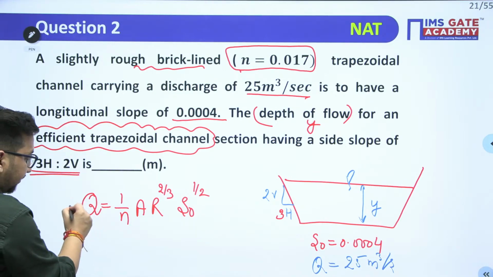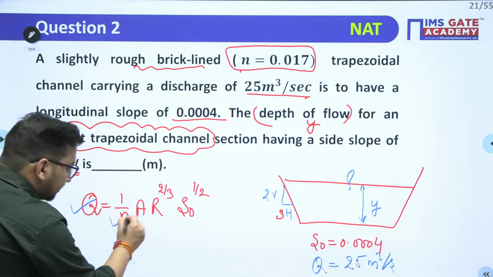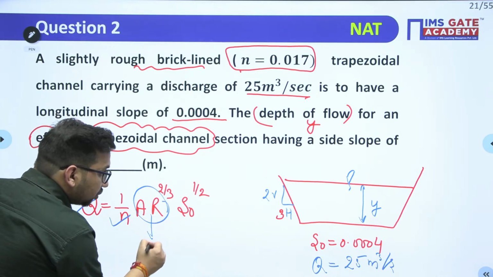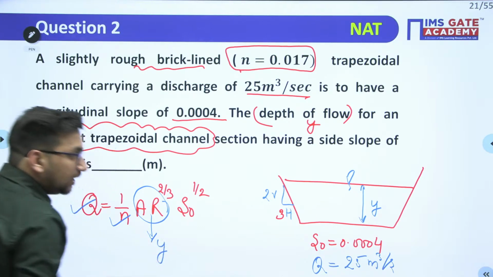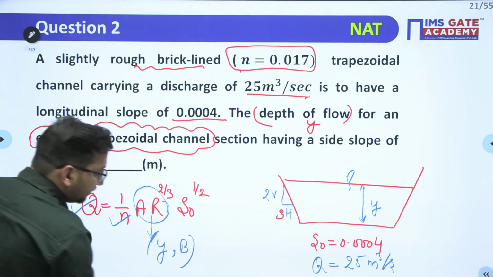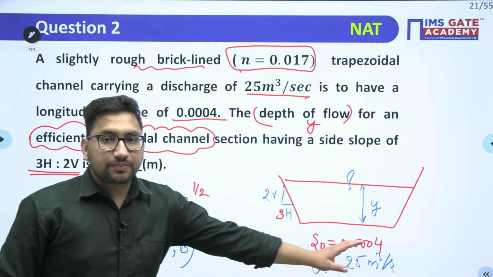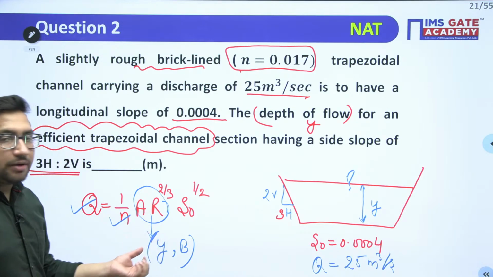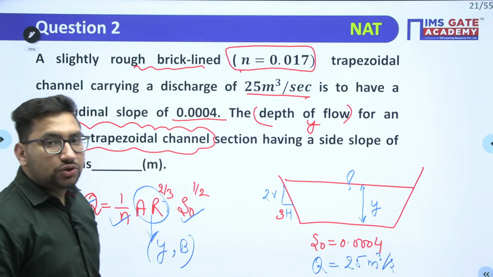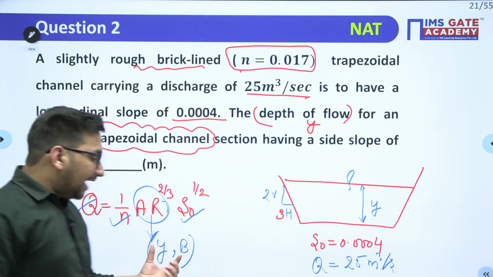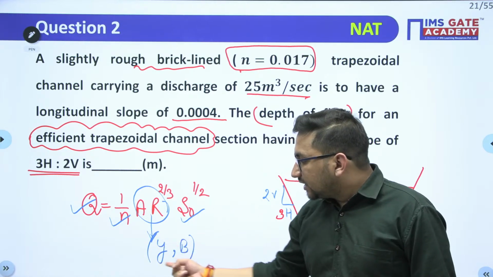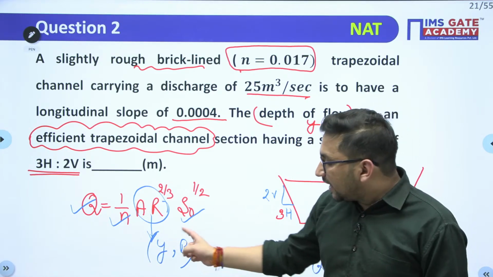Now, this Q value is given to you. This n value is given to you. We know that this A and R are going to be functions of y, and they are also going to be functions of this base width B. Both these values are unknown for me. This S0 value is also known to me, right? It means I have to convert this particular equation such that there will be only one unknown, that is the depth of flow. It means I have to eliminate this B value.